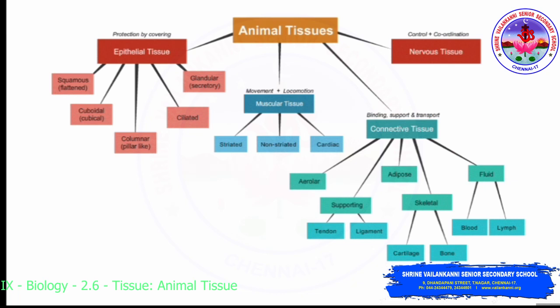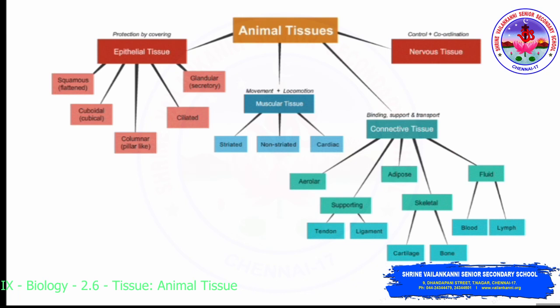Animal tissues are classified into four types. First is epithelial tissue, second is muscular tissue, third is connective tissue and fourth is nervous tissue. Epithelial tissue is nothing but the covering, that is the protection. Muscular tissue is used for movement plus locomotion. Connective tissue is used for binding, support and transport. Nervous tissue is for control plus coordination. So we are going to discuss these in brief now.